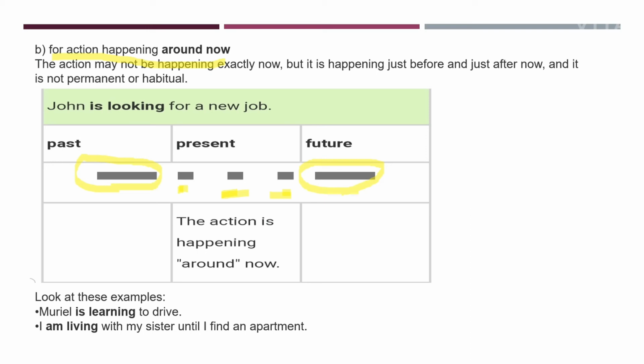Fine? Like, Muriel is learning to drive. I am living with my sister until I find an apartment. So in the first example, Muriel is learning to drive. So here in the past also she was learning to drive. Yes, and in the present also she is learning to drive, and in the future also she will be learning to drive. So in such cases you will be using present continuous tense.